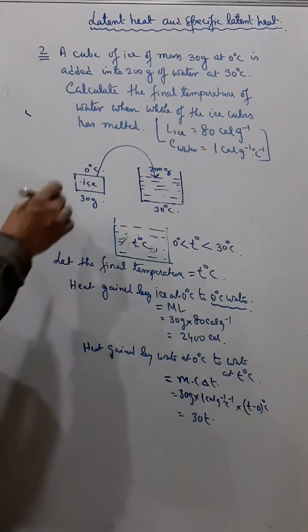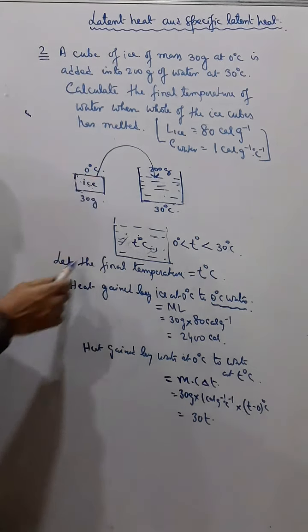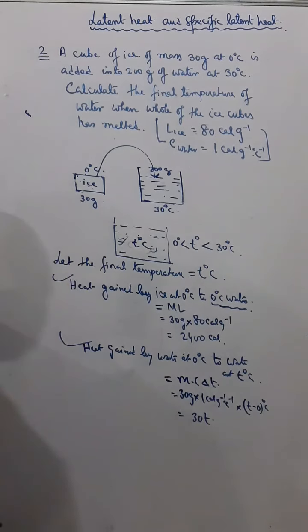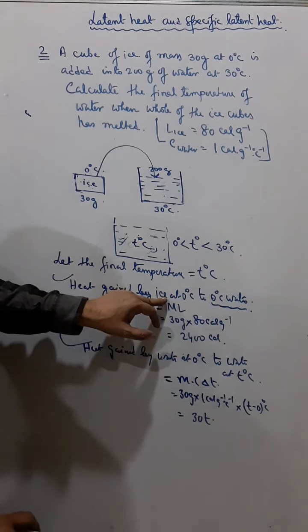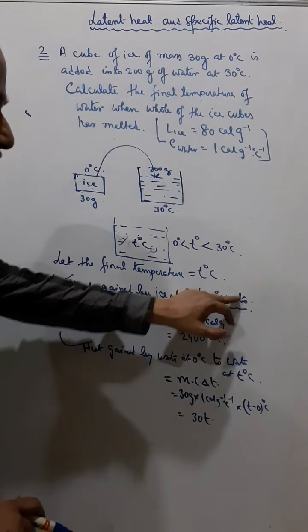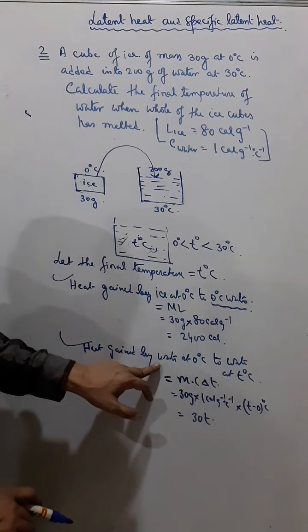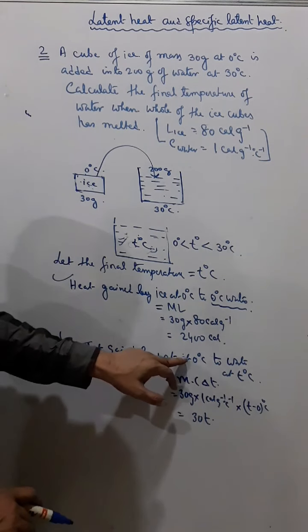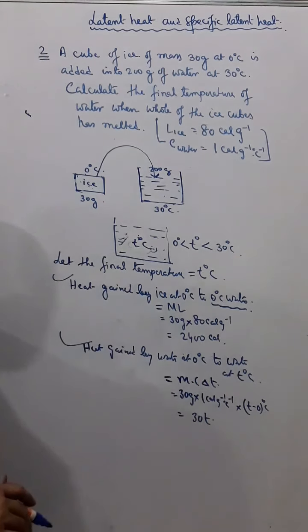So that means I can say that heat gained by ice is in 2 steps. First, that ice is converting from 0 degree Celsius ice to 0 degree Celsius water, and then that 0 degree Celsius water is again changing into T degree Celsius water by absorbing this much heat.